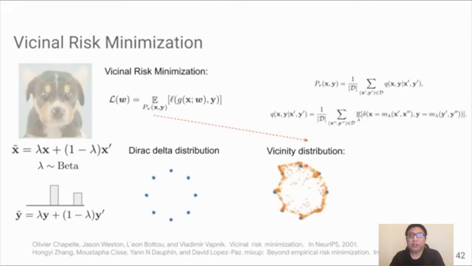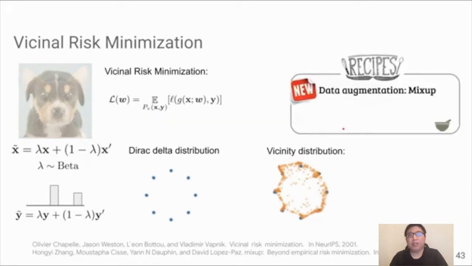It smooths the delta distribution by putting more probability mass between examples. For example, if we define the vicinity distribution in the following format, then we can recover the mixup method. Here we find our second ingredient in our robust learning recipe, data augmentation by mixup.